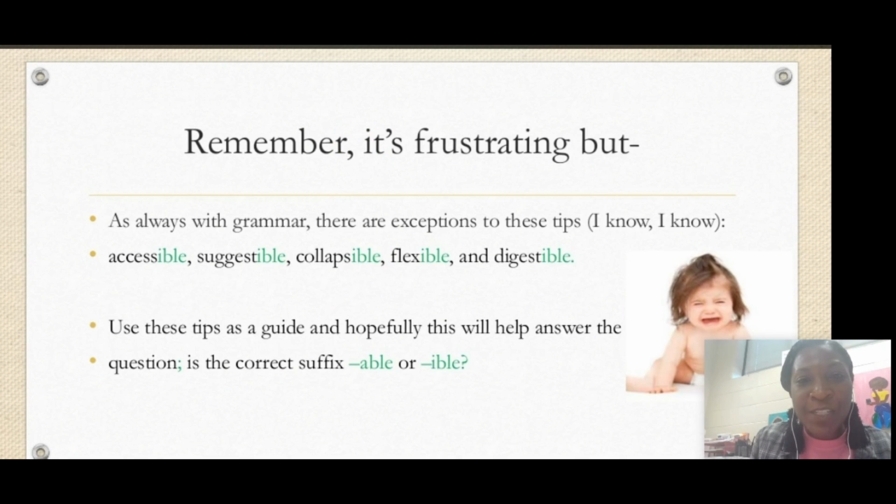All right. So remember, I know that sometimes there's exceptions to the rule and it can be frustrating, but just try to use your guide as much as you can. And remember that both words are suffixes. Both words mean able to be.